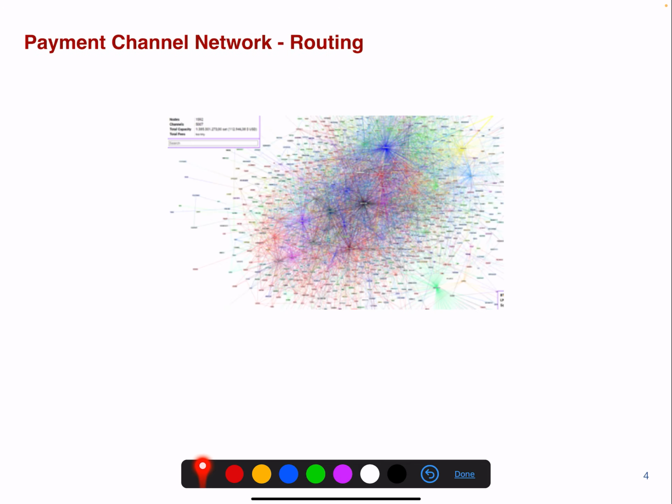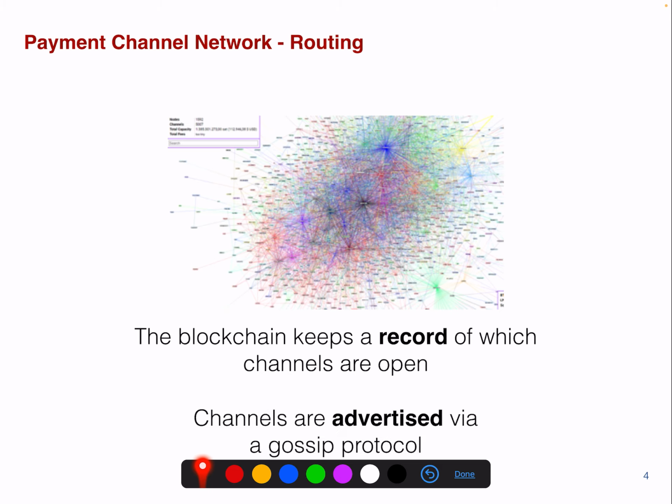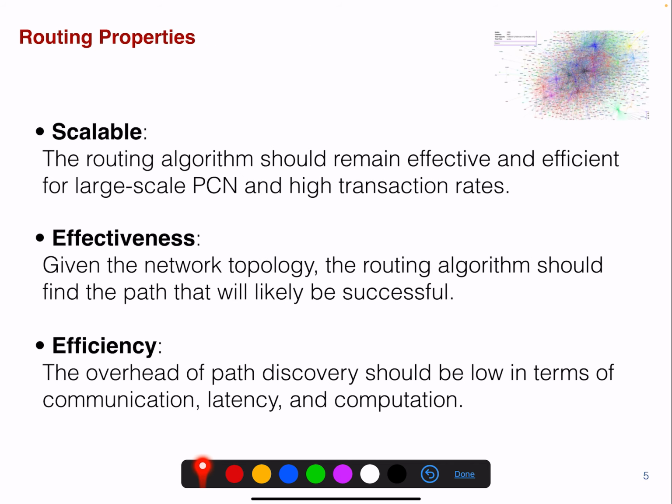And if you look at this particular graph here, this is the Lightning network at a given point in time. And the good thing here is that the blockchain keeps a record of which channels are open, right? Because you have the initial transaction that opens the channel, and you have the last transaction that closes the channel. So channels are advertised in an orthogonal peer-to-peer network via a gossip protocol. So if you want to know about the advertisements, you can join this gossip protocol network.